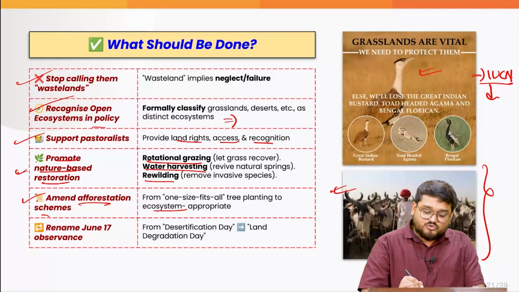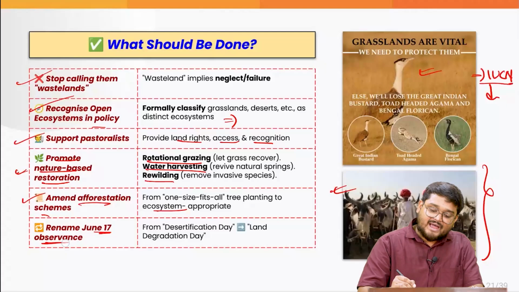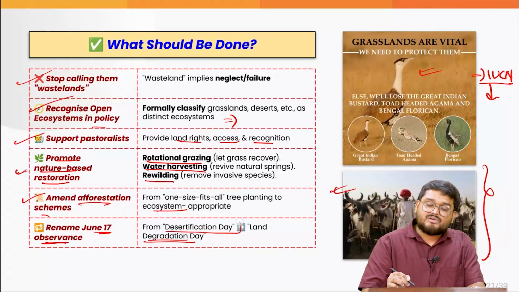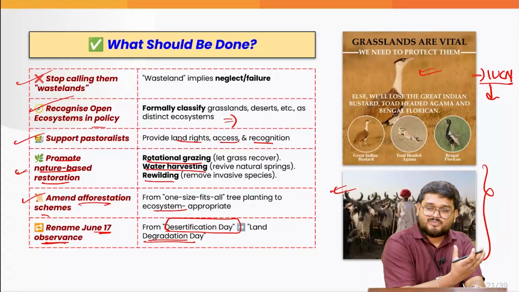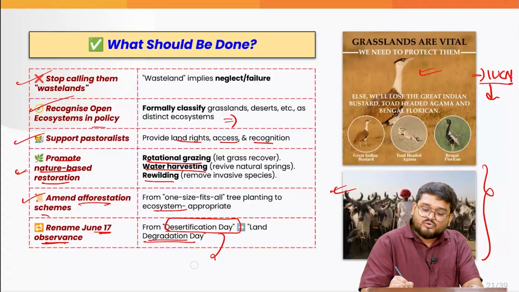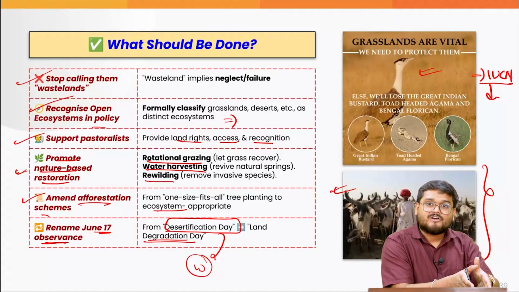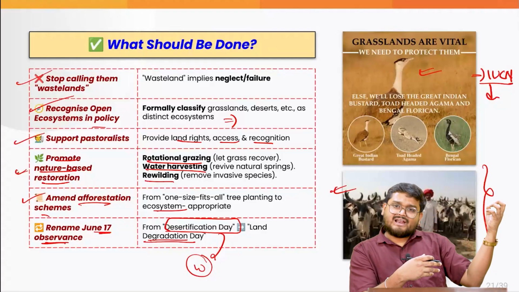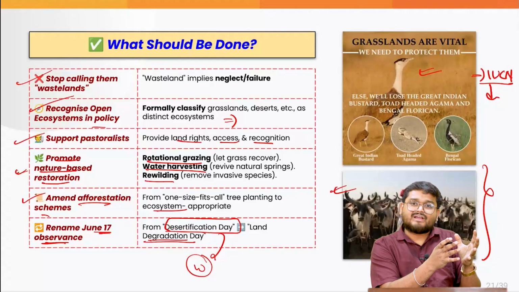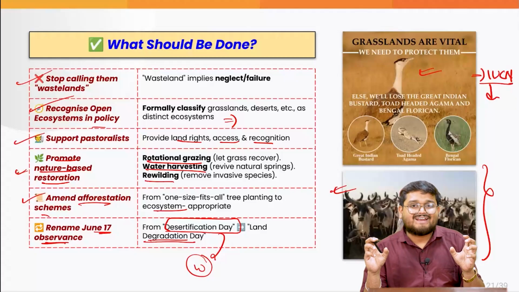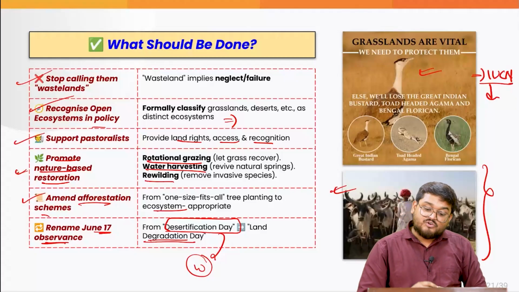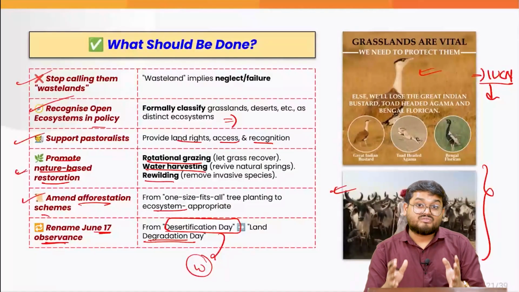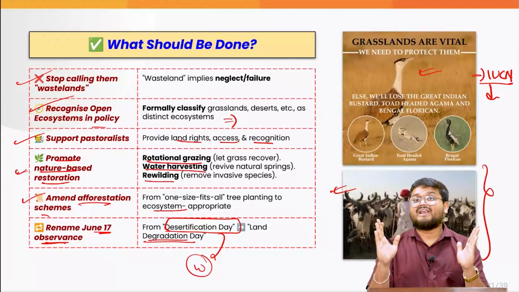And at the end of the day, June 17 must be renamed as Land Degradation Day, not as Desertification Day, because desertification from a climate change perspective focuses on those lands which have degraded from their previous glory. If you give that degraded land tag, we will have more misconceptions about wastelands. That is why we should be talking about Land Degradation Day directly. So this is where this topic ends. Now we'll be moving on to the next one.